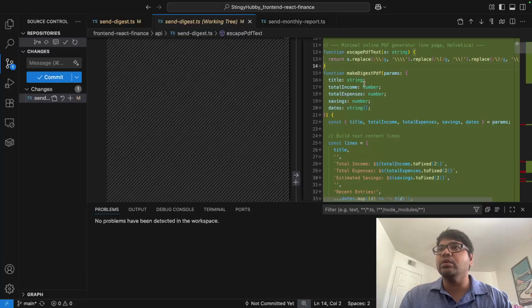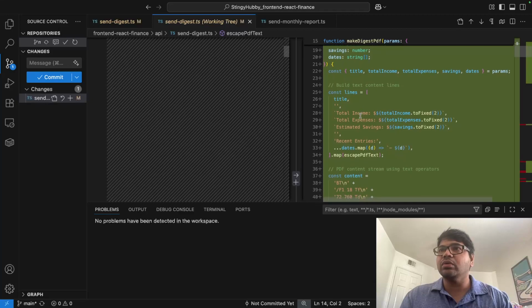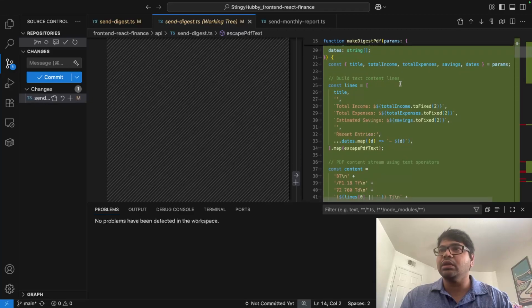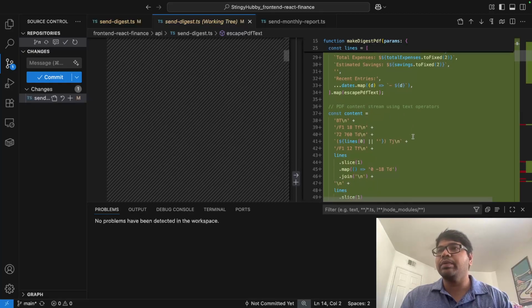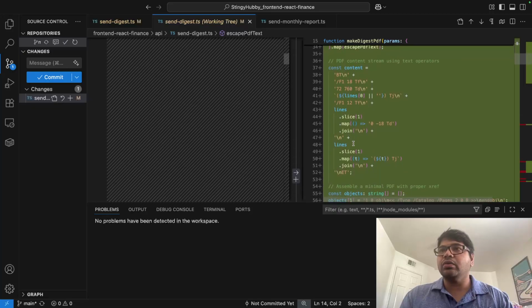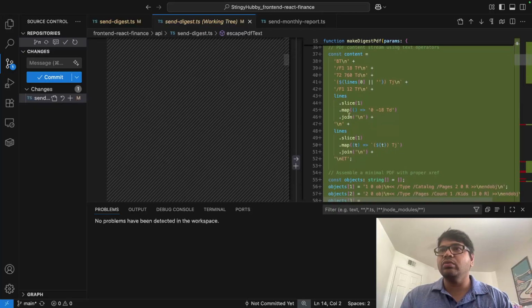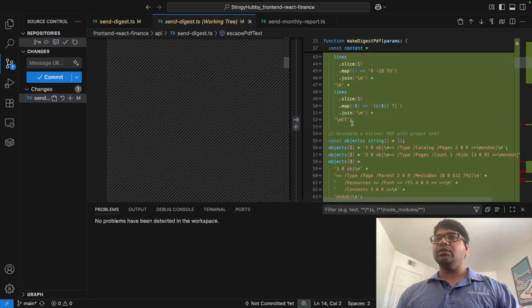This is going to get the income, expense, savings, and use that as params, and then it is going to build the text content lines, PDF content stream text operators. So it is using those PDF related code, and it's trying to map, slice and join, because PDF is going to look a little different in that case.